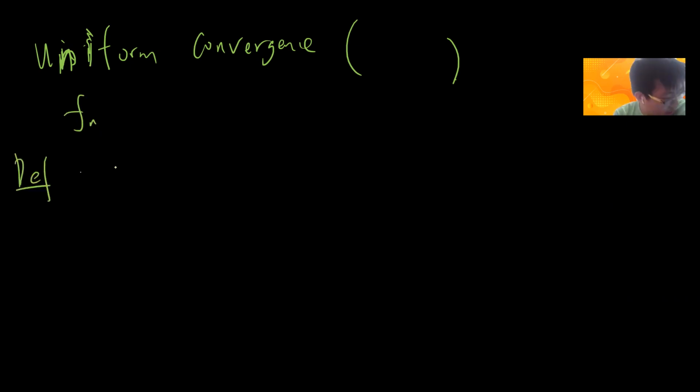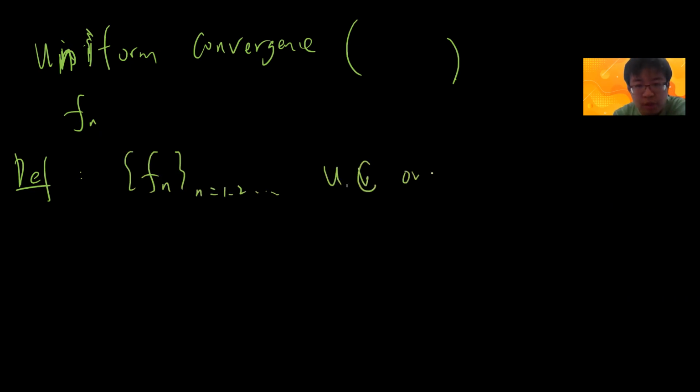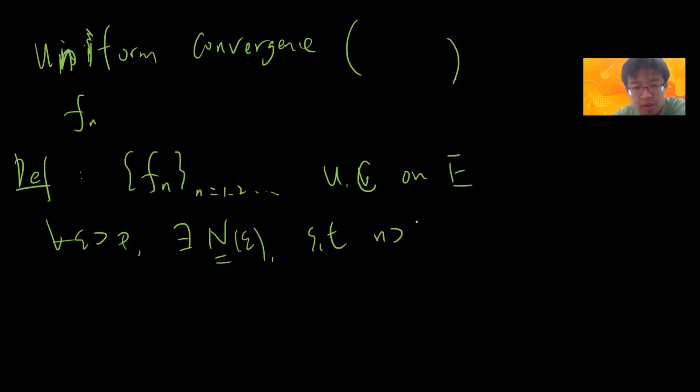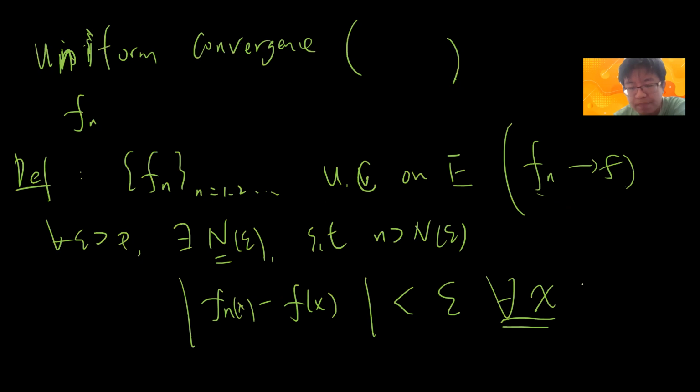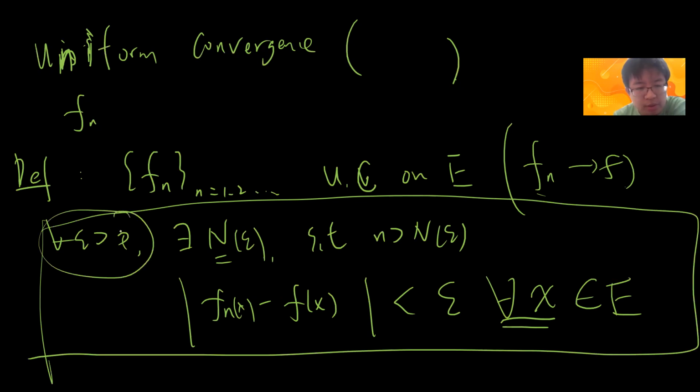Definition. Suppose we have a sequence of functions f_n, n from 1 to infinity. It converges uniformly on E, so the set is E, if for all epsilon greater than 0 there exists N, which depends on epsilon, such that when n is greater than N, |f_n(x) - f(x)| is less than epsilon for all x belonging to E. Here you need to assume that f_n already converges pointwise, and the limit function is called f(x). The idea is that given an epsilon greater than 0, you can find a universal large N such that every function beyond N, at every point, is within epsilon.